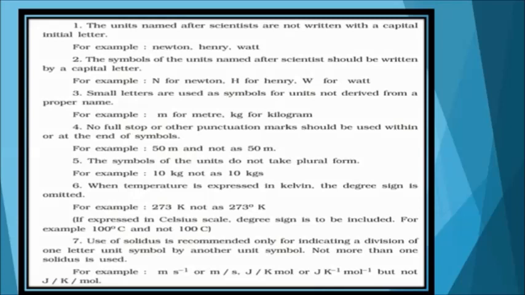When temperature is expressed in Kelvin, the degree sign is omitted. For example, it is enough to write 273 Kelvin and not 273 degree Kelvin. If expressed in the Celsius scale, the degree sign is to be added. For example, when writing 100 in Celsius, it has to be presented as 100 degrees Celsius and not 100 Celsius without the degree.